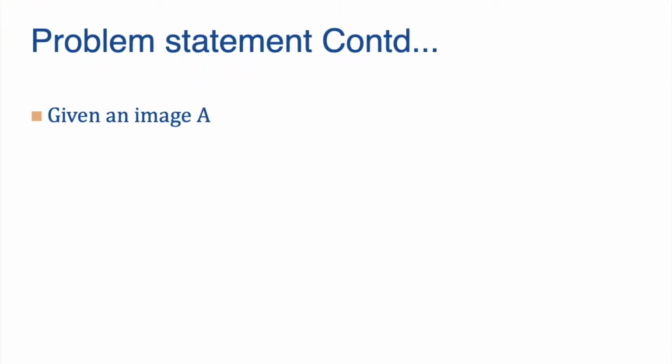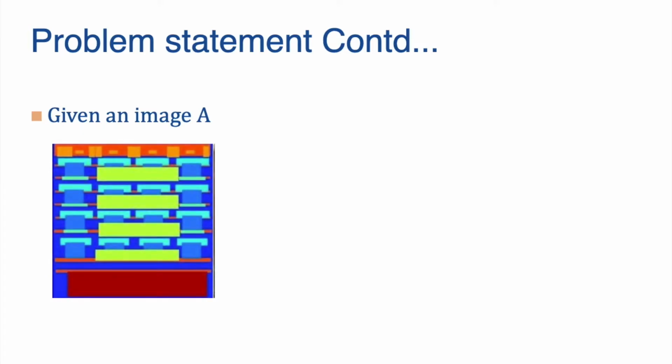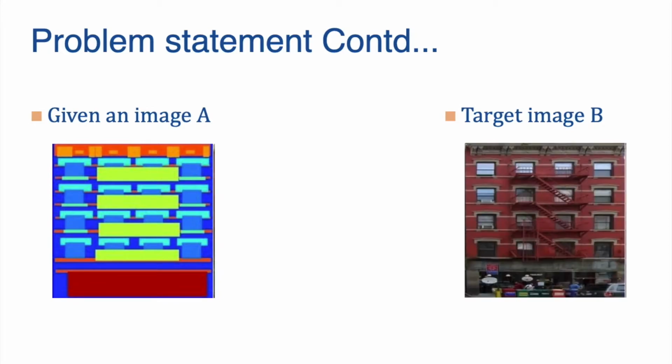For example, given an image A, which looks like this, basically it is a facade. Let's label it as image A, and we need to translate this image to a target image called B, which looks like this, a building in red. So what will we do here? We will just apply image to image translation.